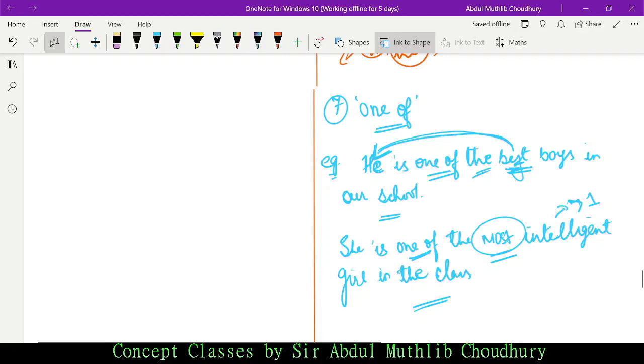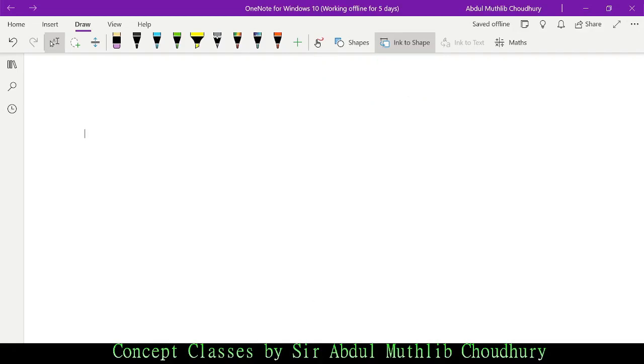Now we shall learn about some common errors which we make while using adjectives. See, first, less.